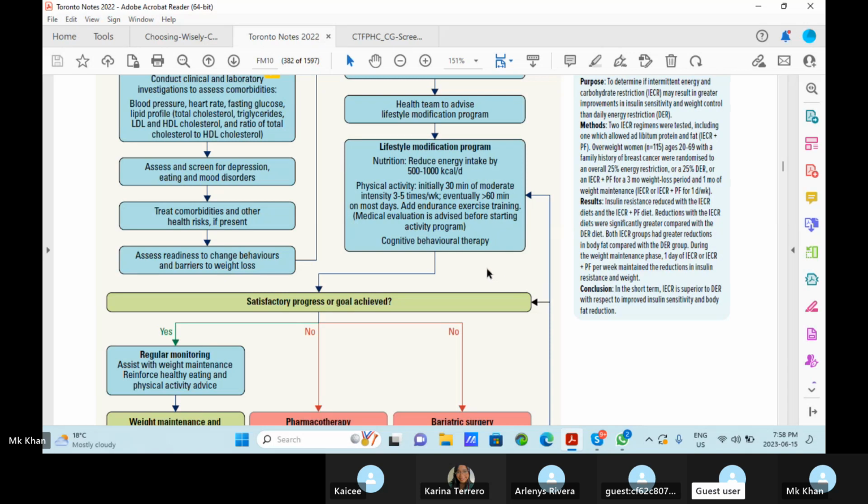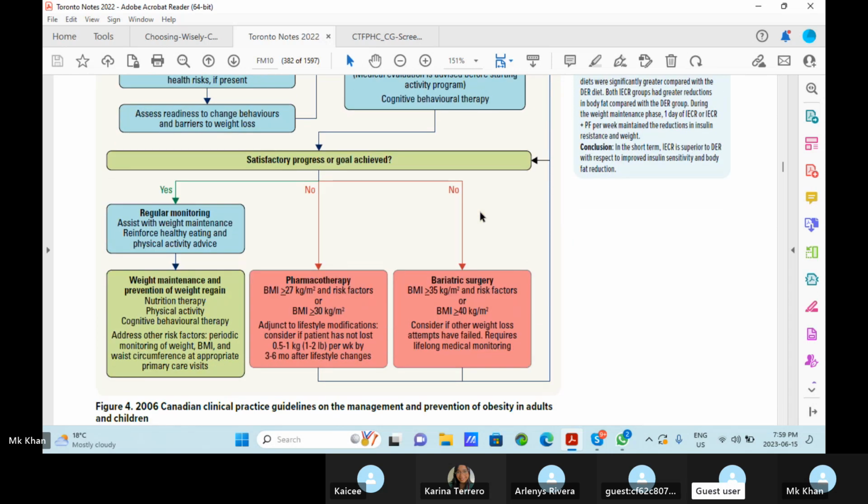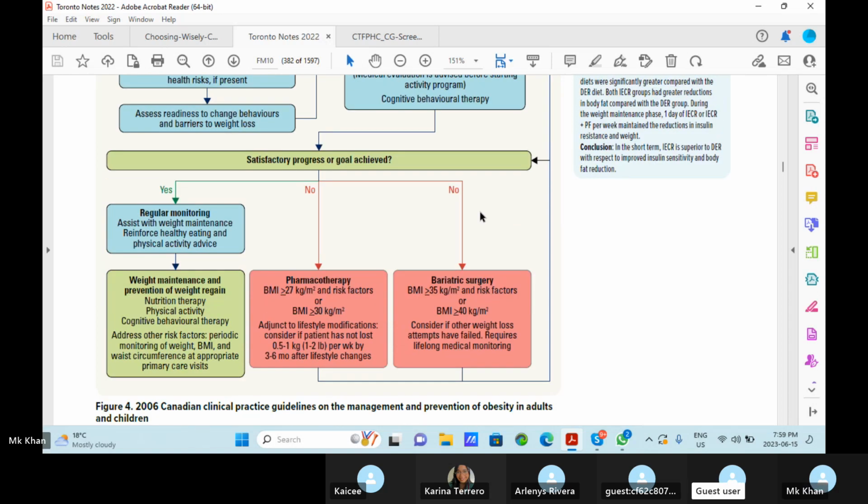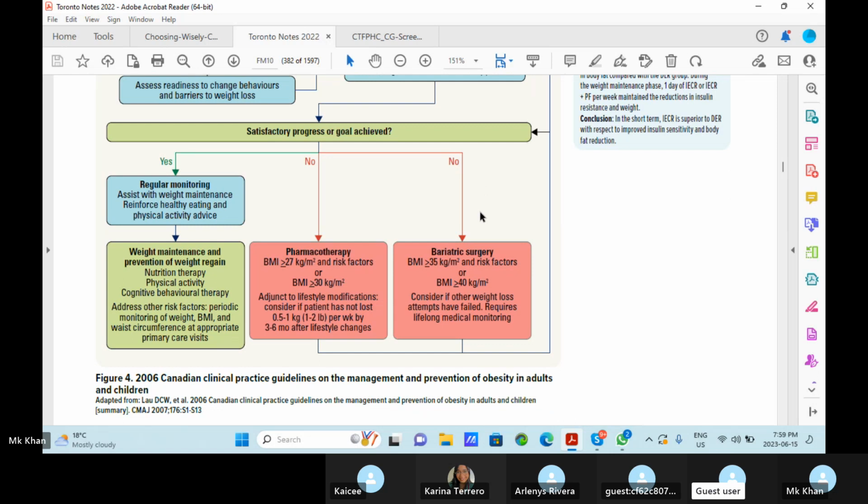Cognitive behavioral therapy. This is very important. Also the exercise, how much exercise is needed, is also important to remember. Initially we start with 30 minutes and then gradually increase. So is there satisfactory progress, or goal achieved or not? Then regular monitoring. This is very important.